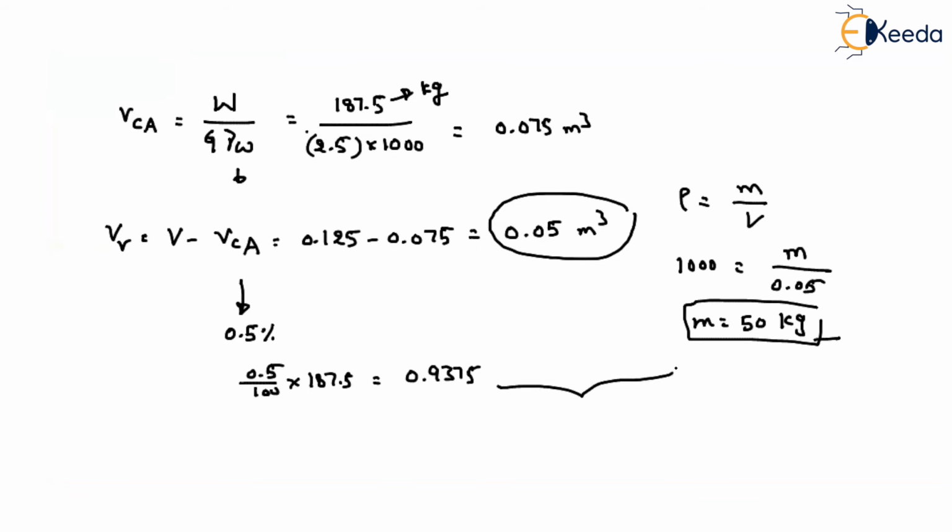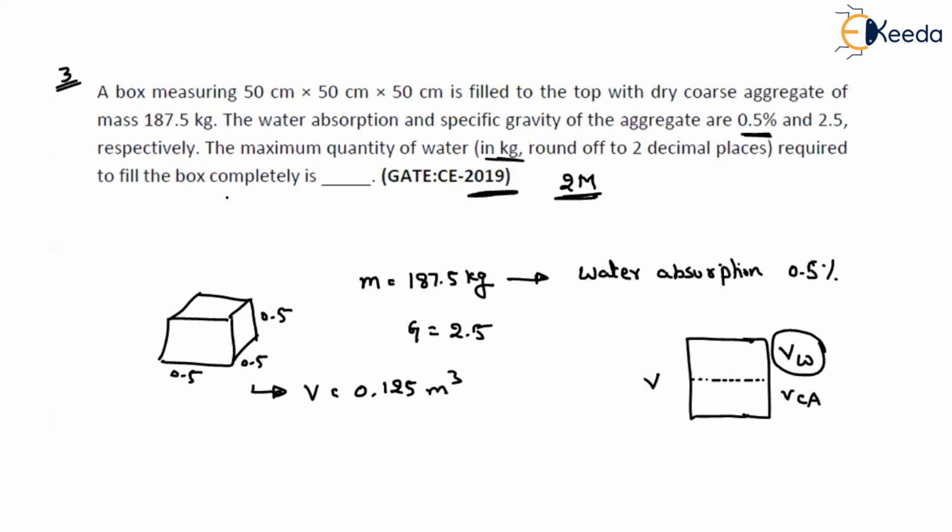So the total quantity of water required to fill the box completely is 50 plus 0.94, rounding off to 2 decimals, that is 50.94 kg. We have to report our answer in kg up to 2 decimals, so we can enter our answer as 50.94.